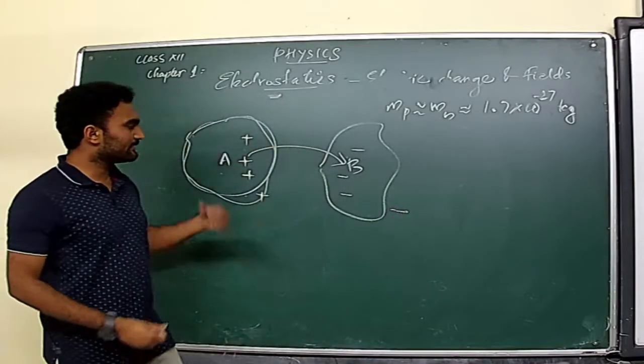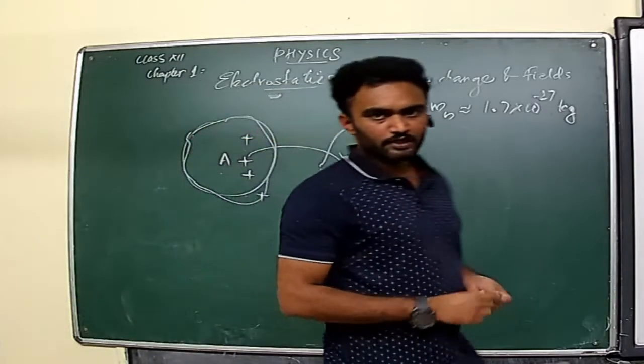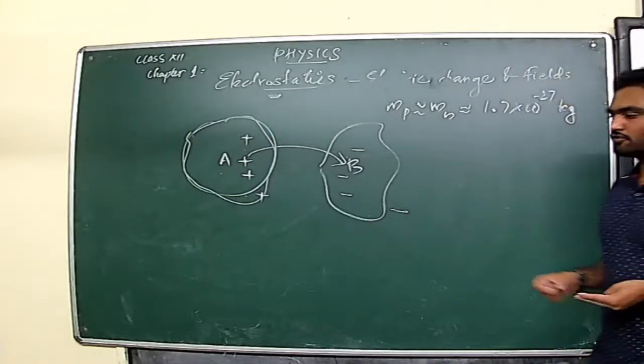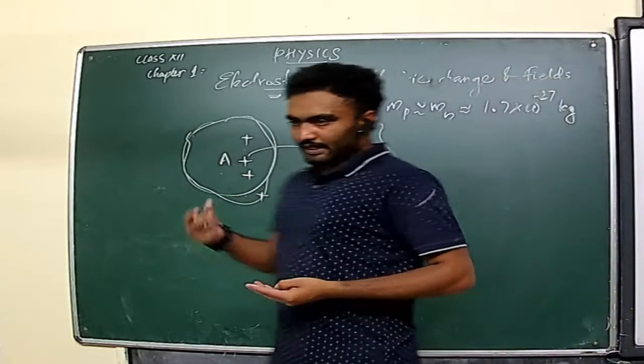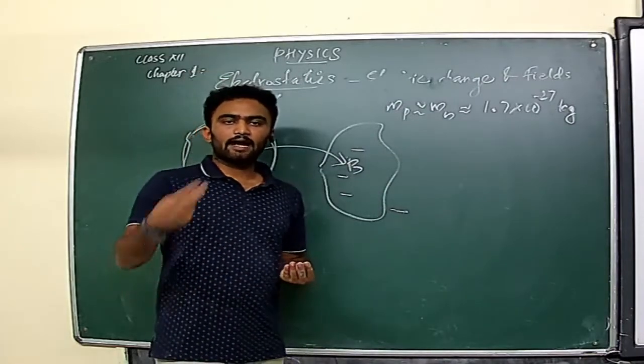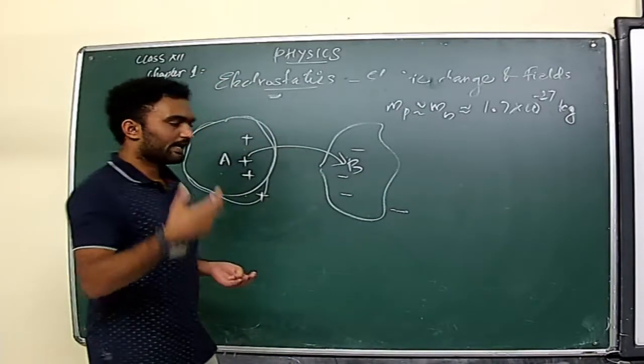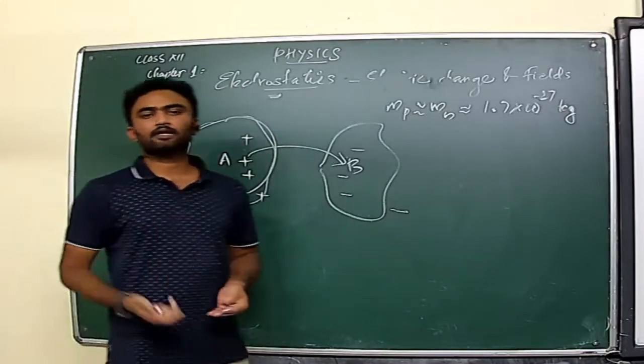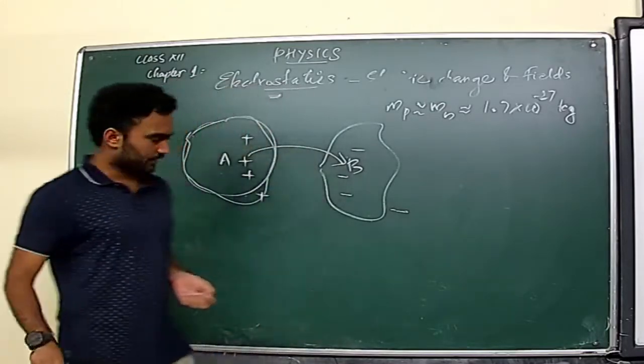This is the theory behind electrification, which means the movement of electrons brings about this phenomenon in a particular body. By an increase in the number of electrons, or by the addition of electrons from another body, it will get a negative charge. By the removal of electrons from the atom's surface, it will get a positive charge. Okay.